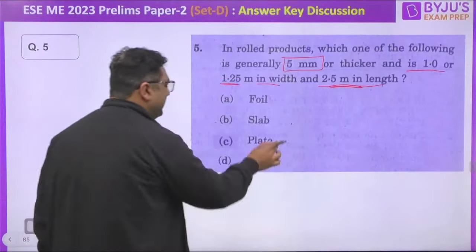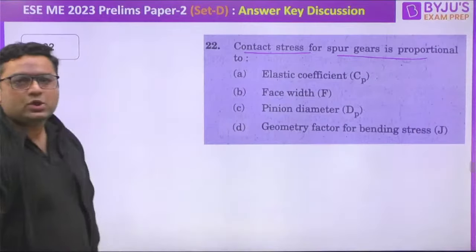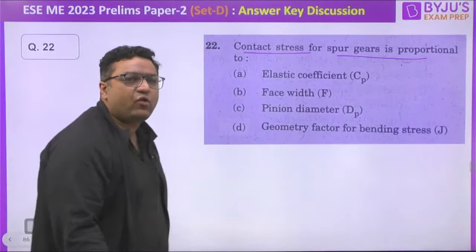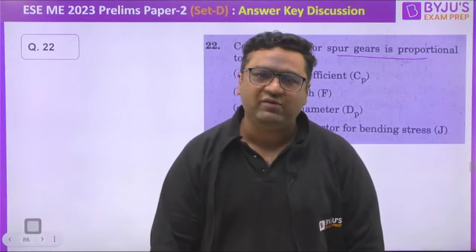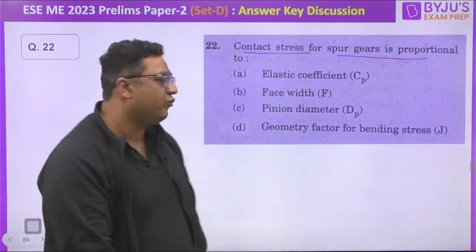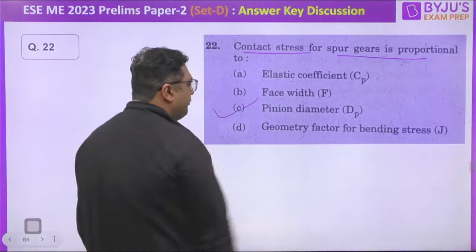So if you see this question, they are asking the contact stress force per gear is proportional to. So if you see, there was a formula for wear strength equation where we have seen that it was directly proportional to the diameter of pinion. So the answer will be diameter of pinion for this.